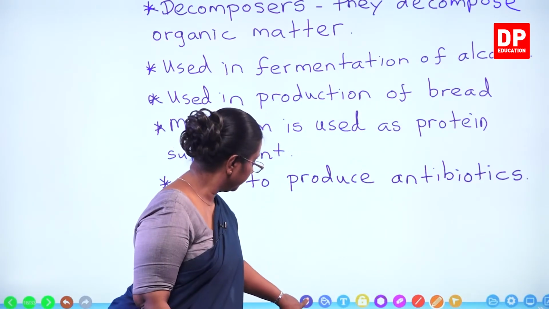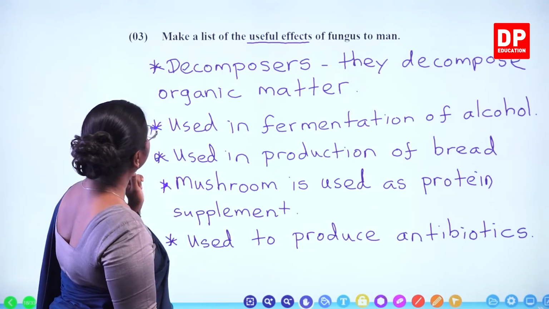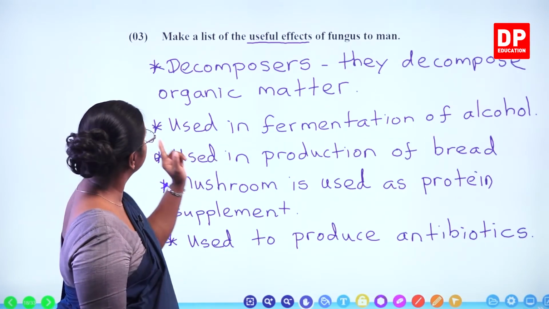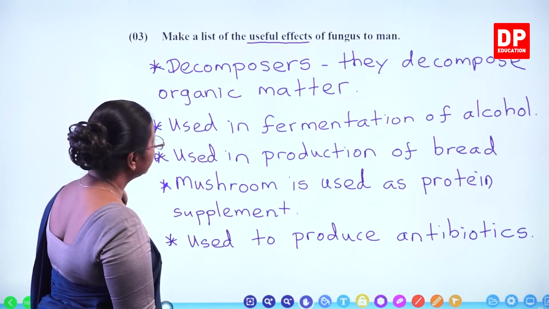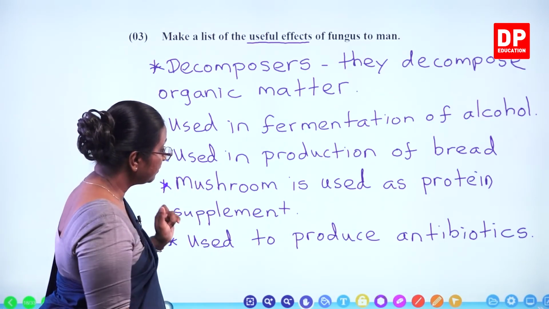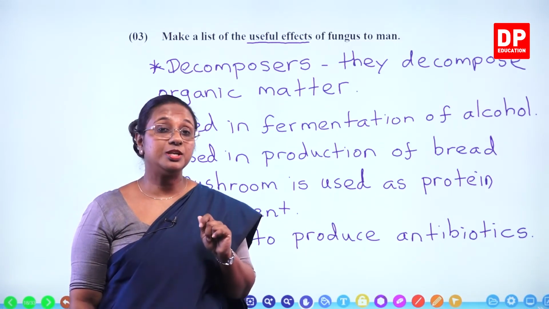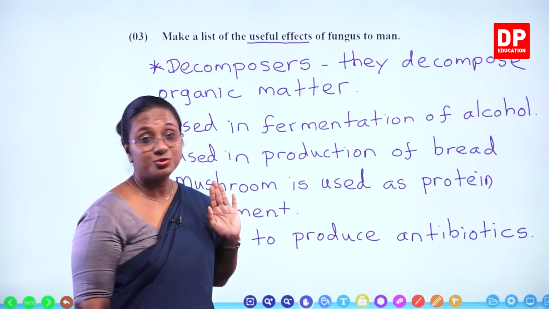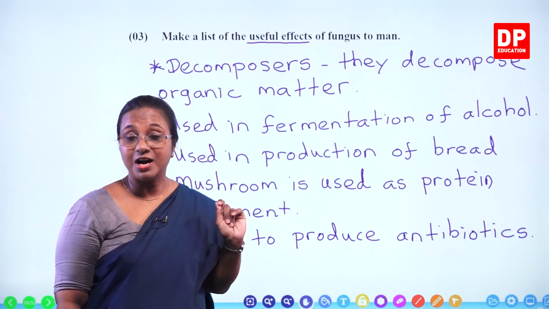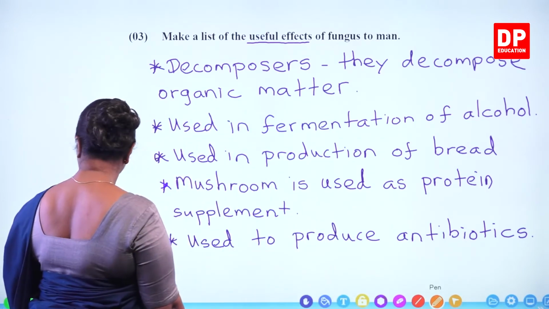So these are some useful effects of fungus to man. They wanted you to make a list of the useful effects of fungus to man. Decomposers, so they decompose organic matter. Then they are used in fermentation of alcohol, used in production of bread. Then mushroom is used as protein supplement, and also the fungus is used to produce antibiotics. I'm sure you would have all written these answers. With that, students, I will move on to the next question.